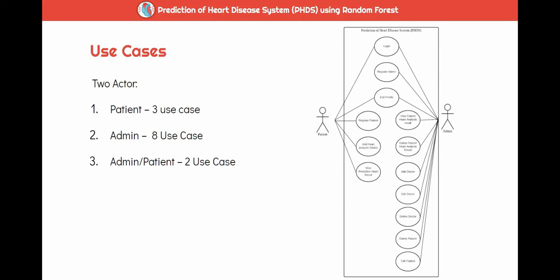So this is the use case for PHDS. This use case has two actors, which are admin and patient. Patient has 3 use cases, admin has 8 use cases. Then we have 2 use cases that are shared by admin and patient. The total use cases for PHDS is 13.